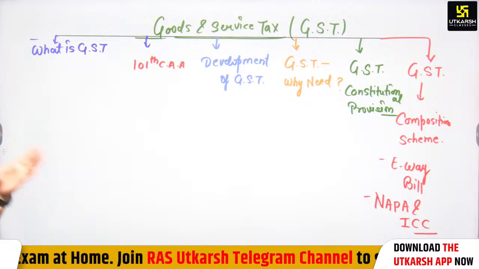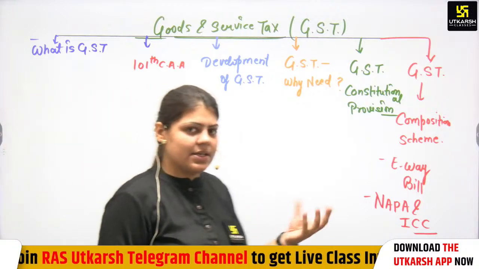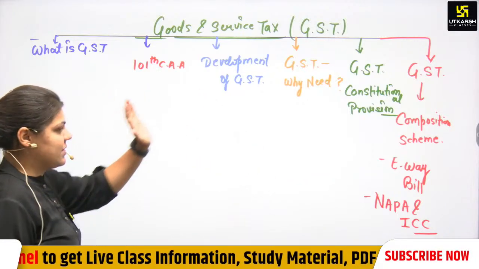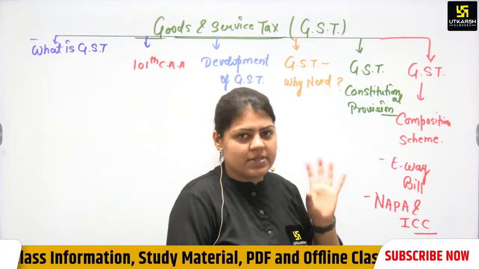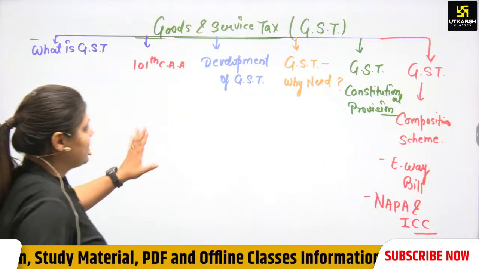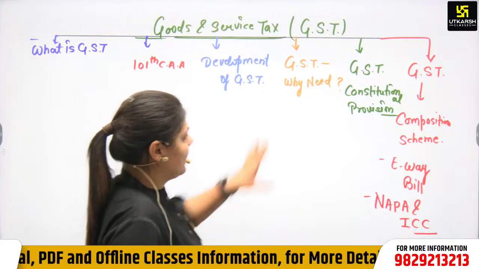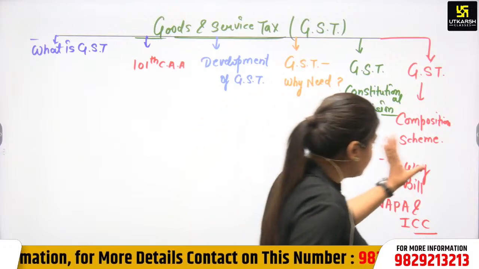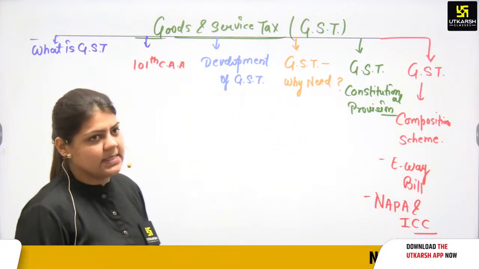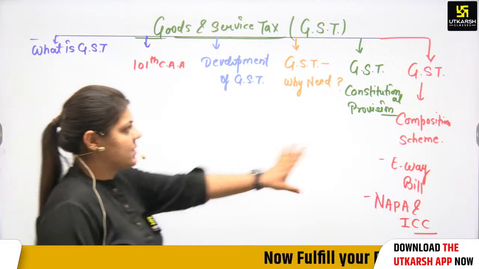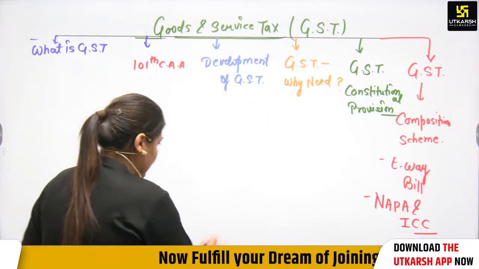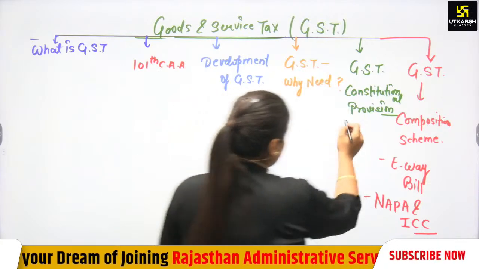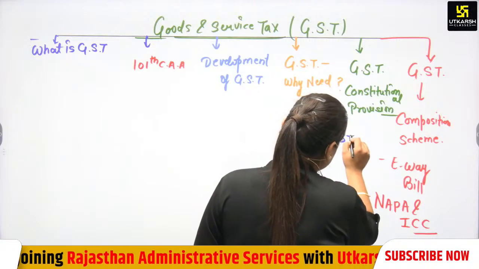Firstly, we will discuss what is GST, why we need GST, why we have reform in indirect tax, and the development of GST from 2002 to 2017. Again the 101st Constitutional Amendment Act, what this act says, and the constitutional provisions, what articles are related to GST, the composition scheme, e-way bill, NAPA, and CCI. What is NAPA and CCI? Very important. Along with this, we will discuss GST rates also.